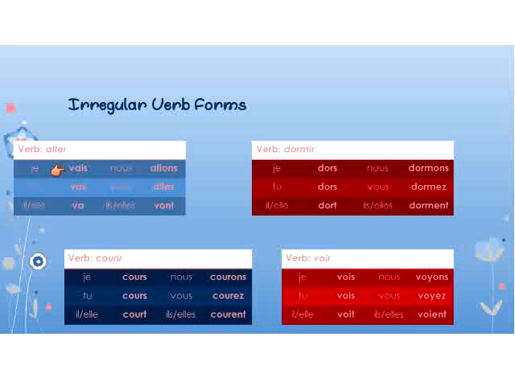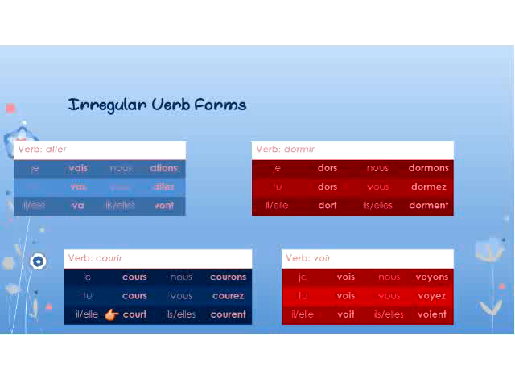Aller, another useful verb. Je vais, tu vas, il, elle va. Nous allons, vous allez, ils, elles vont. Dormir, something you like to talk about, I'm sure. Je dors, tu dors, il, elle dort. Nous dormons, vous dormez, ils, elles dorment.